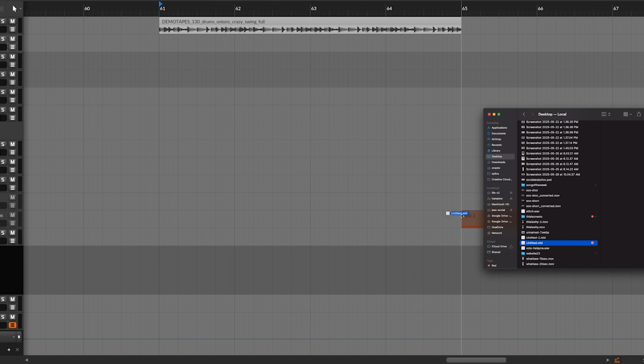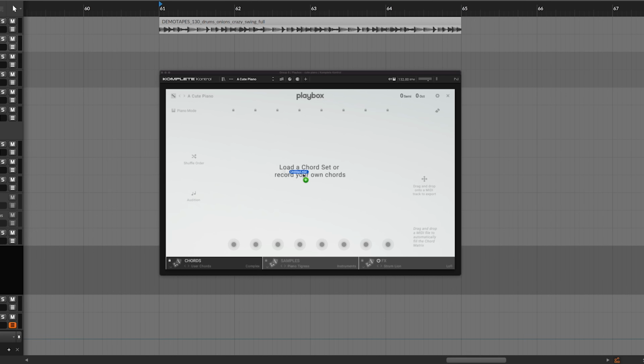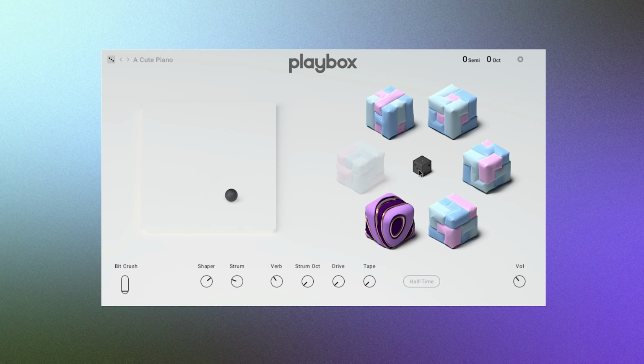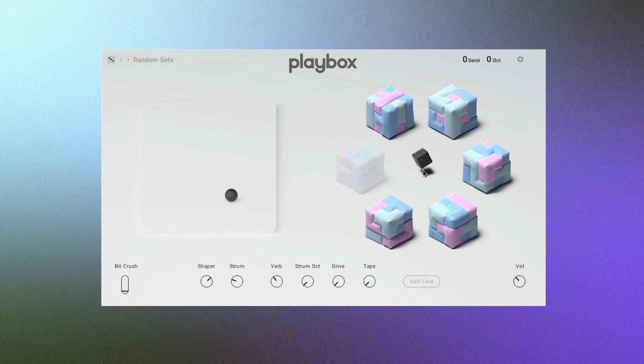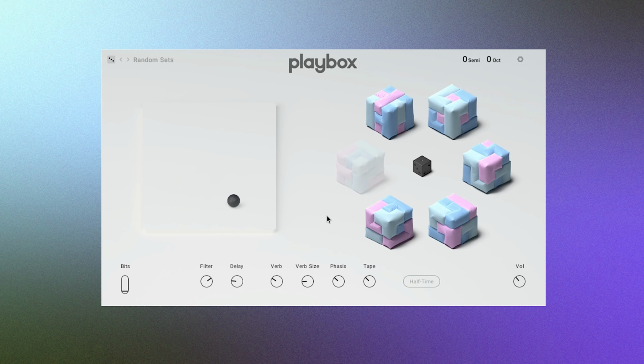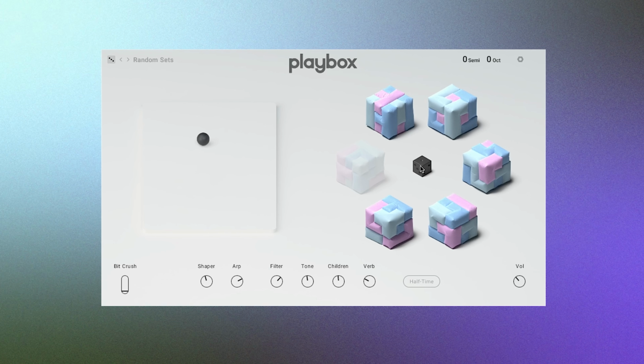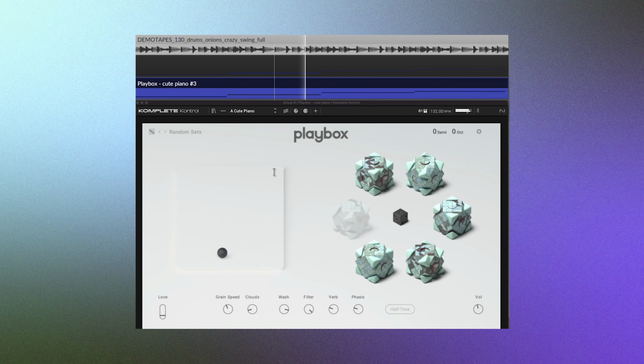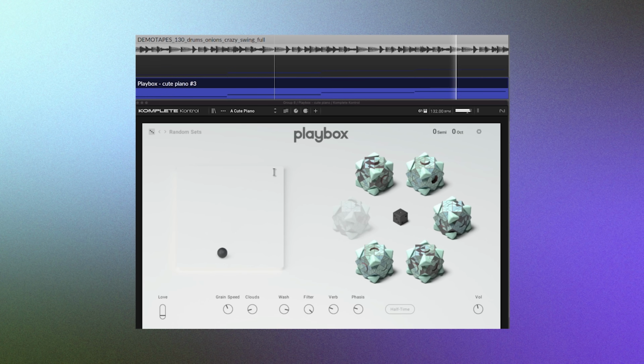One cool thing you can do with Playbox is take a MIDI file and upload your own chords. So I've taken the progression that we generated with the Chords tool and dropped them in here. I'm going to lock this, and now we'll go to the main screen and I'll click this dice here, which will randomize the sample and effects. We're really going for it here, so let's see what happens. All right, that's interesting. Let's try one more time. Well, I love that. We'll keep that.